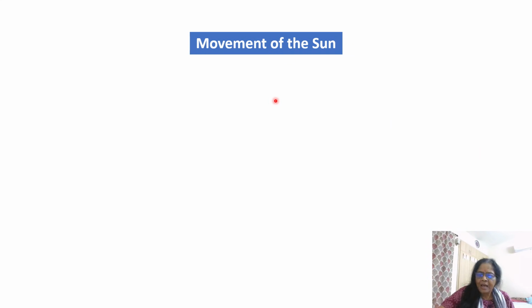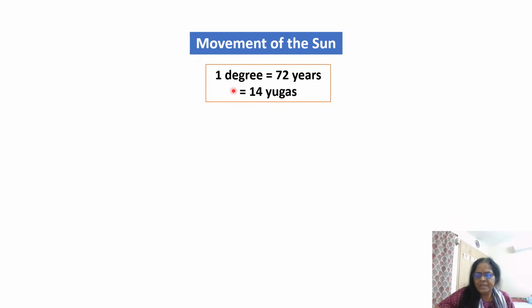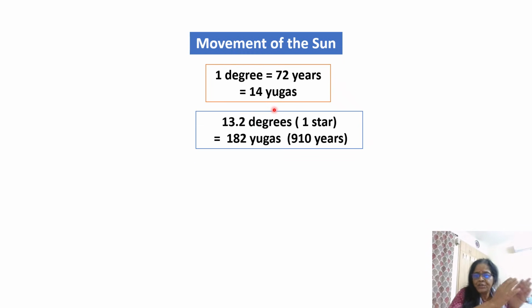This is how I'm explaining it now. The sun moves at the rate of 1 degree in 72 years. Within those 72 years, 14 5-year yugas would have been over. For all the 14 yugas, the same beginning, Shukla Pratipat, will be followed. The sun keeps moving forward, like Uttarashada first degree, second degree, fourth degree.